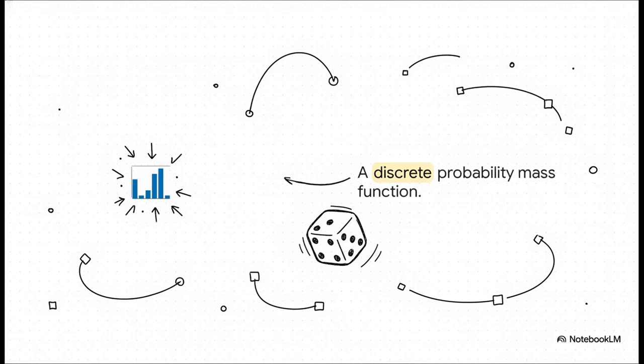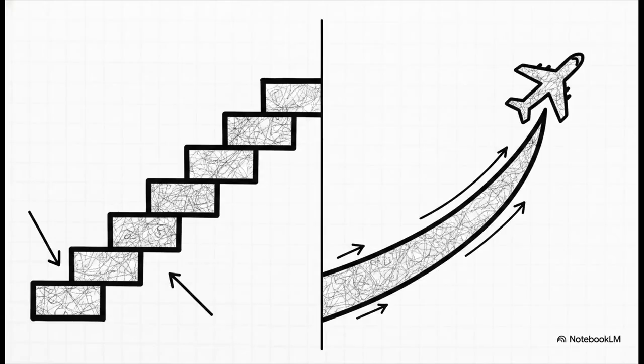Think of rolling a 6-sided die. You can roll a 1 or a 2, but you cannot roll a 1.5. The algorithm just calculates the probability mass for each distinct jumping outcome. But let's see how this builds into the real world. Because while discrete math is great for games of chance, the real world doesn't usually move in neat little jumps.